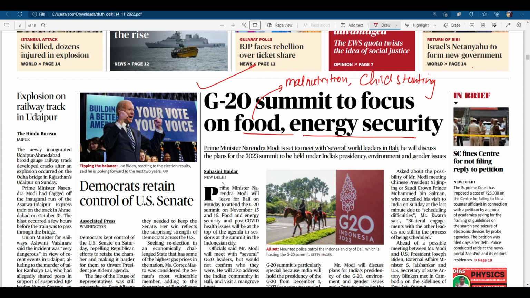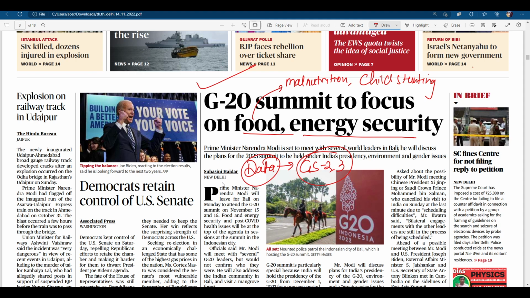Similarly, do a search on energy security in India. There you will find that out of the whole energy production, how much is sourced from conventional sources, how much from thermal, and how much from renewable sources. This will help you maintain a data set which can be used in GS paper 2 or GS paper 3. Whenever a question comes on food security or energy security, you can put in this data and gain some extra marks. So clearly make a complete data set on food security status and energy security status.